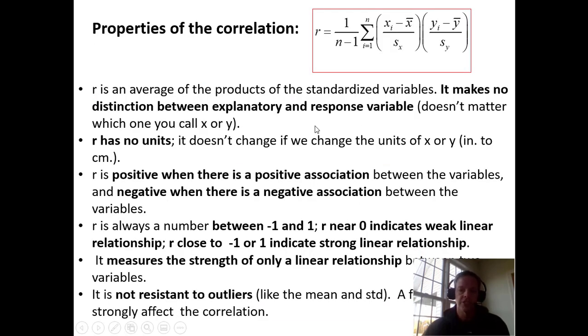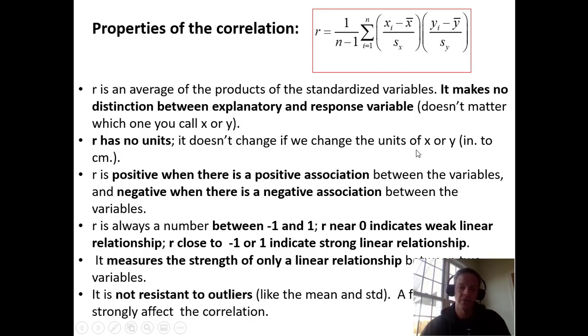So the properties of the correlation. R, this letter R, is an average of the products of the standardized variables, and it doesn't matter which one you call X and Y for this. In a minute, it's going to matter. I said earlier that exercise reduces or changes cholesterol, but cholesterol does not change your exercise level, right? That doesn't cause the other. So when you're calculating R, it doesn't matter which one you call X and Y. It really doesn't matter because this is a product, and of course 3 times 4 is the same as 4 times 3. That's why it doesn't matter here. In a minute, it will matter.